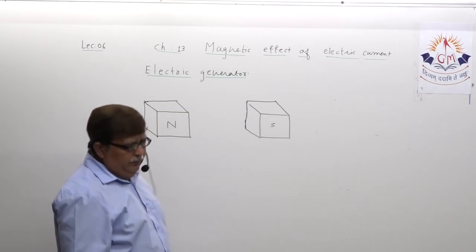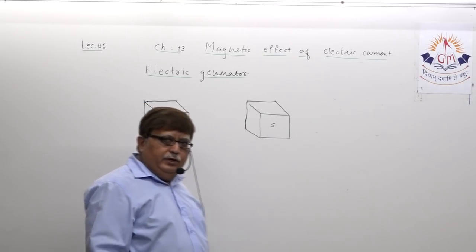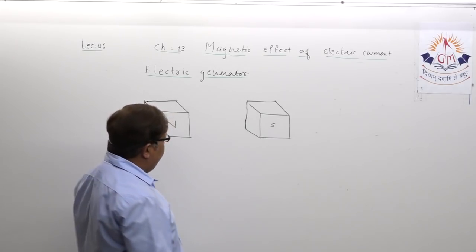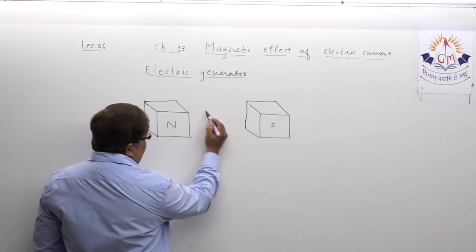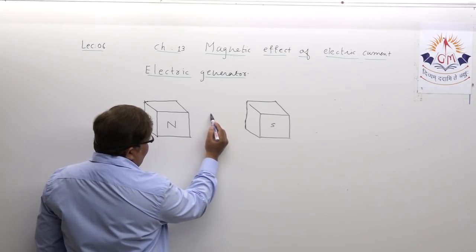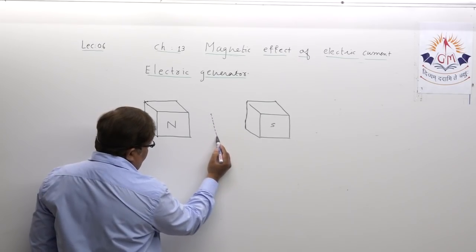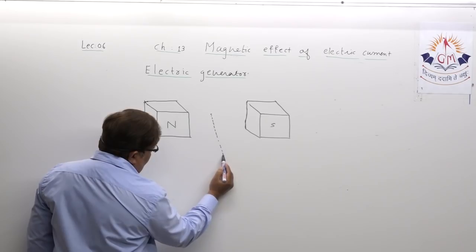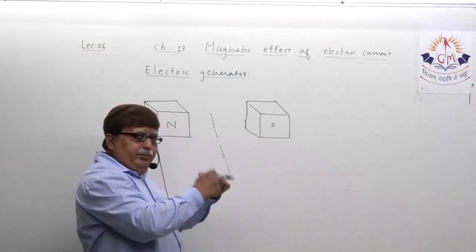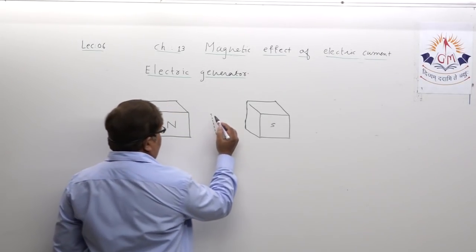Now dear student, inside the magnet we are going to keep what? The armature as usual. But before you draw the armature, let us be sure that we draw the axle. You all know this axle provides free pivotal movement to the coil of wire.